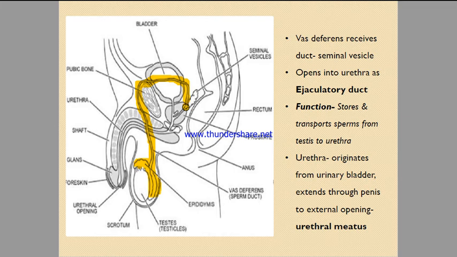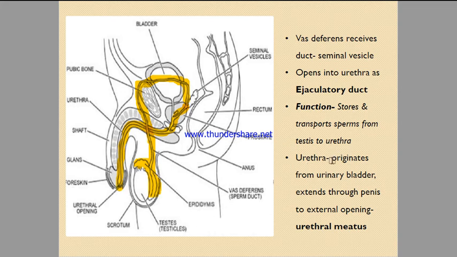Then it opens. I am showing you the way of vas deferens. Now it opens into the urethra as the ejaculatory duct. Right? So this is the pathway. The main function is to store and transport sperm from testes to urethra. This is the main function of the male reproductive system.